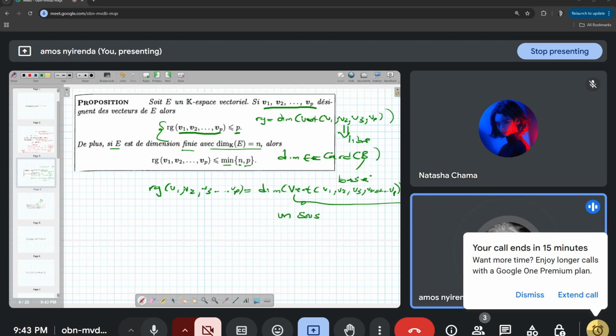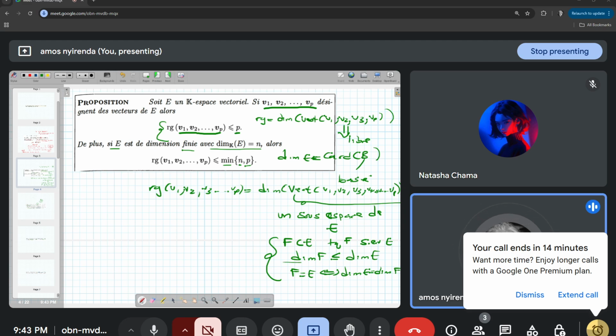It's a sous-espace vectoriel. C'est un sous-espace vectoriel de E. And then we know that if we have some vector f that is included in E, such that f is un SEV de E, then the dimension of f is less than or equal to the dimension of E. And then if f is equal to E, this is equivalent to saying that the dimension of E is equal to the dimension of f.